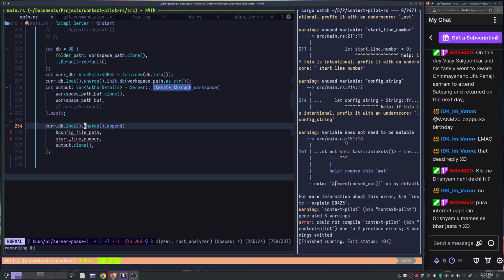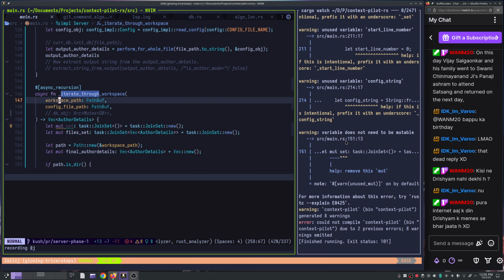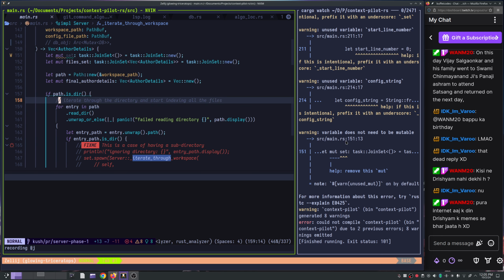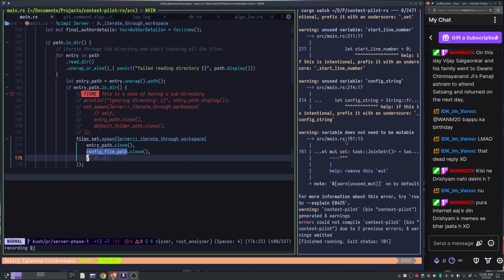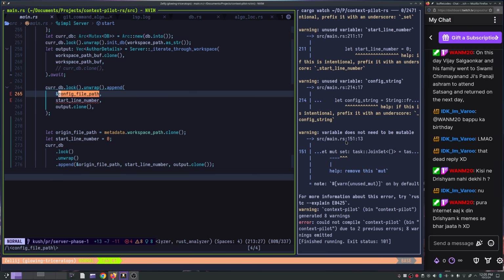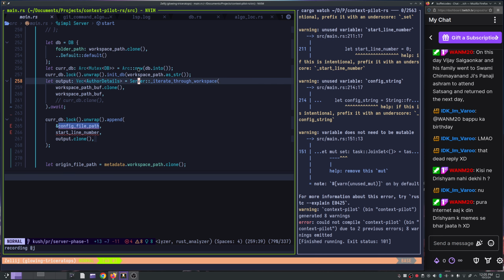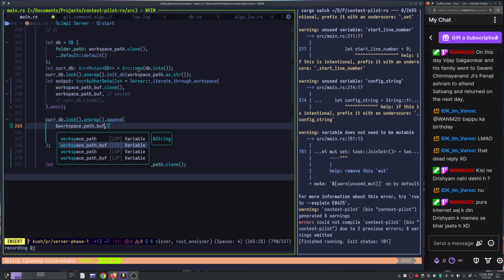And this config file path will be coming from, okay, this is also kind of interesting because where is it using it as well, right? So I'm passing it here, that's okay, and I'm not using it anywhere, right? See, this should not be called, or this should be called. Okay, so this is actually not useful. So what we can do is probably, for now I'm not using this config file. I'll just say unused for now, and over here this append can stay as workspace path buff.